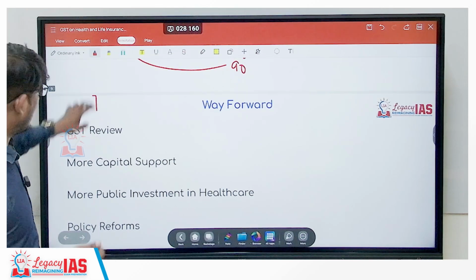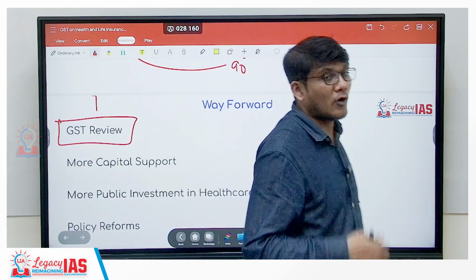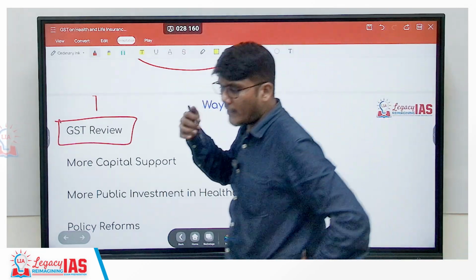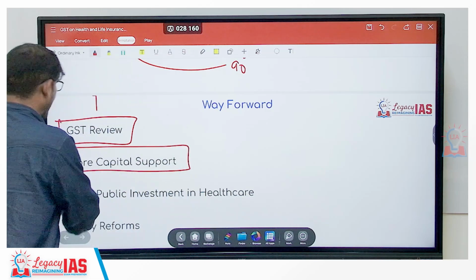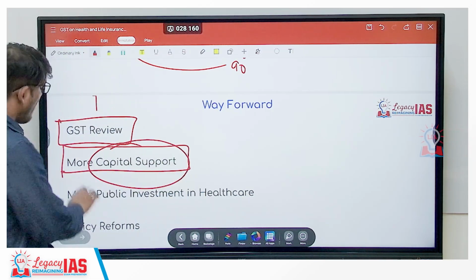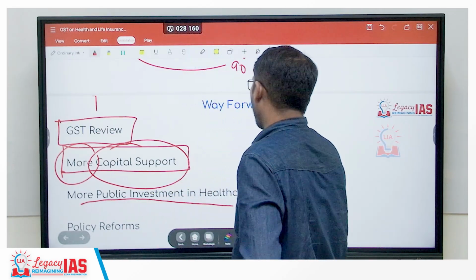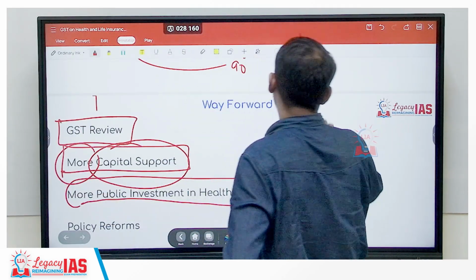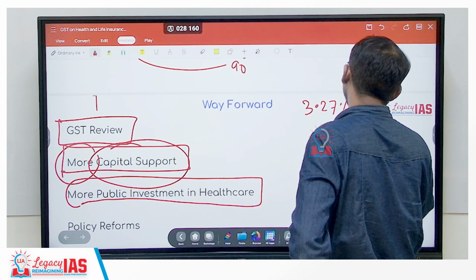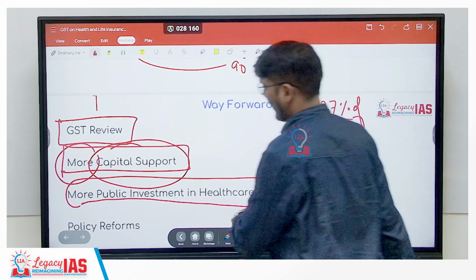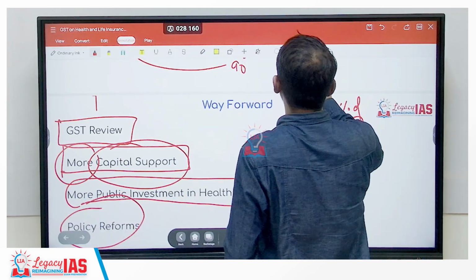So what is the way forward? The way forward is, of course, there needs to be a GST review of the medical sector and also of the other goods and services in the list. At the same time, more capital support. Of course, capital support is there, but we need more of it and more public investment in healthcare. We saw we are investing only 3.27% of GDP, and other countries are investing more, so we need to change that as well. And various other policy reforms, one of which can be prevention